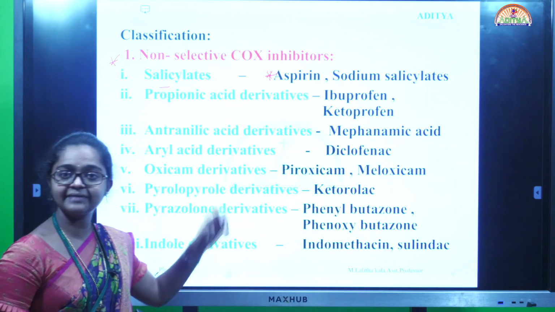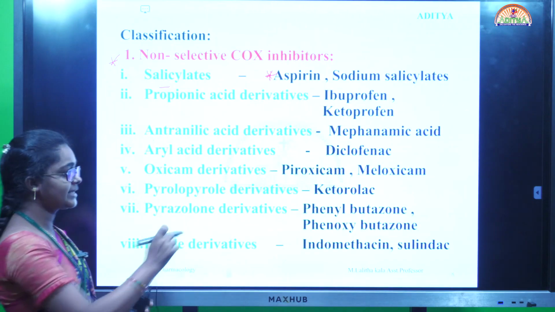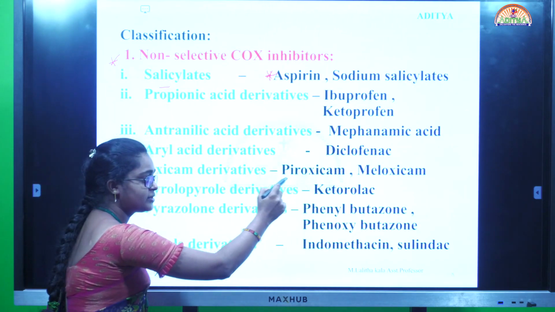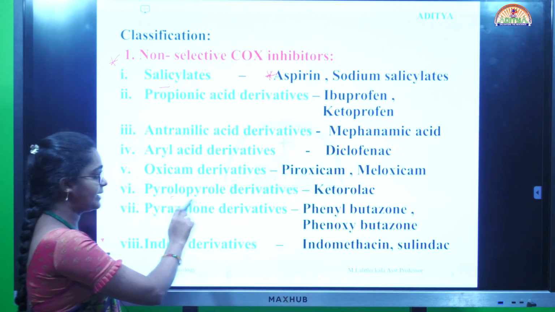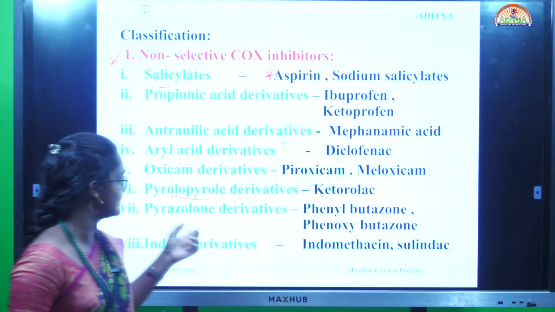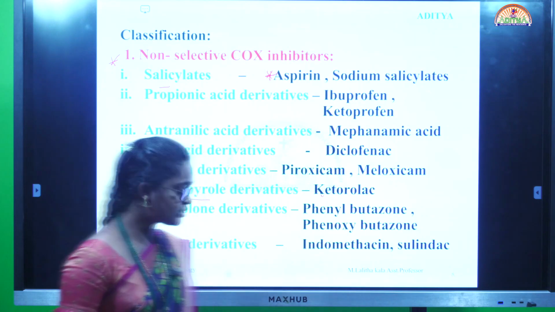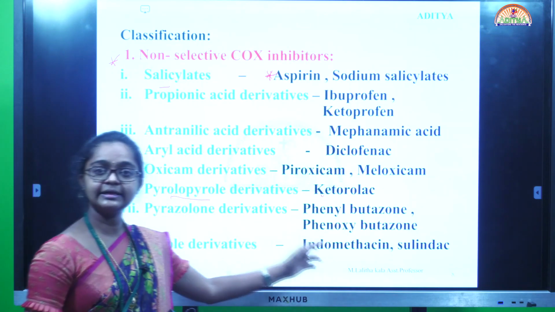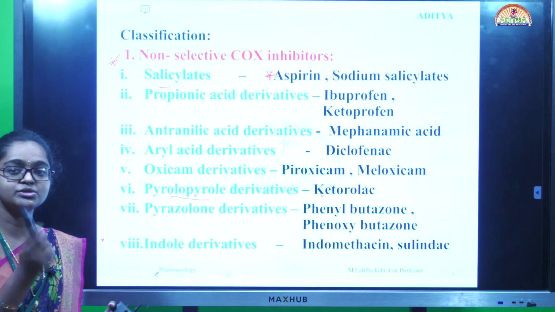Aryl acid derivatives: the drug is diclofenac. Oxicam derivatives include piroxicam and meloxicam. Pyrrolopyrrole derivative is ketorolac. Pyrazolone derivatives are phenylbutazone and oxyphenbutazone. Indole derivatives are indomethacin and sulindac. These are very important and widely used drugs.